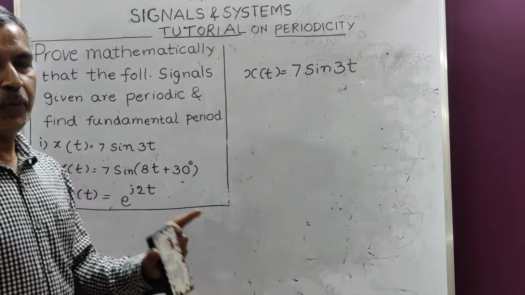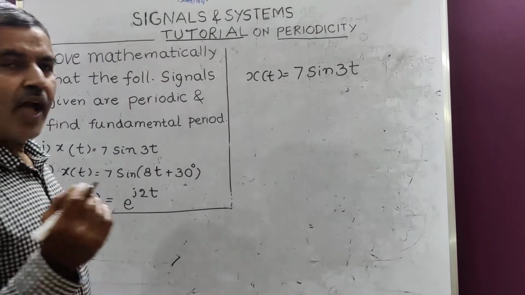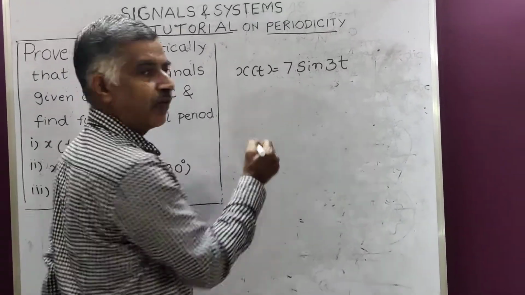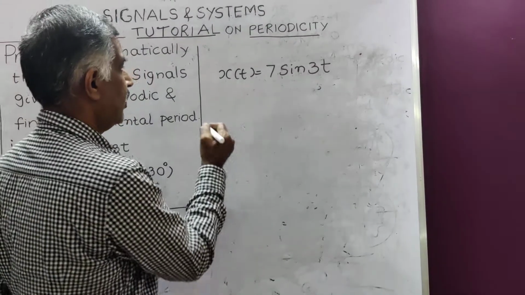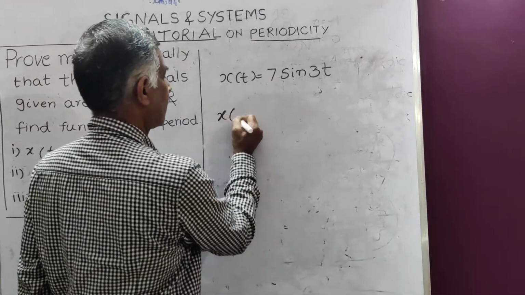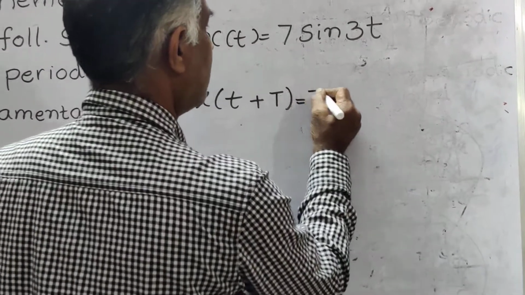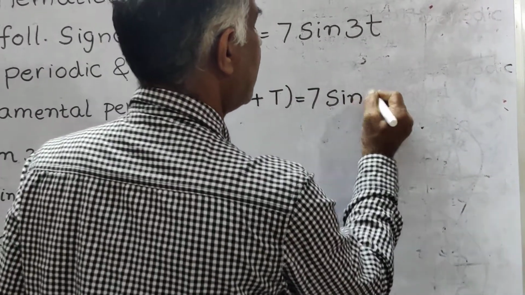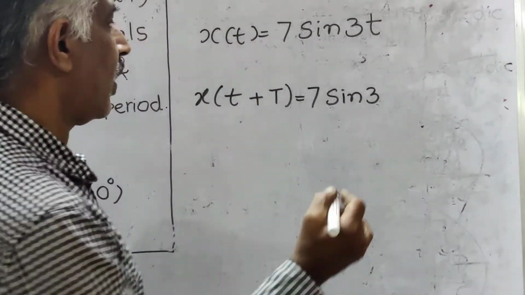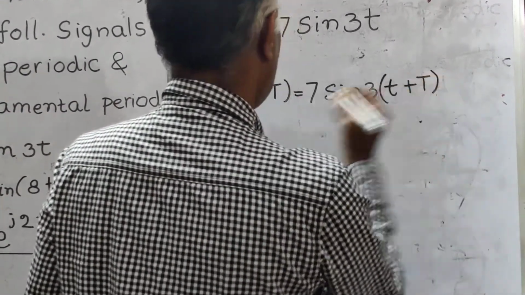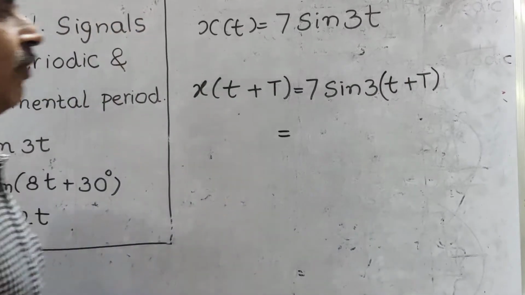Now I will prove this mathematically. Apply the condition for periodicity. x(t + T) = 7 sin 3(t + T).